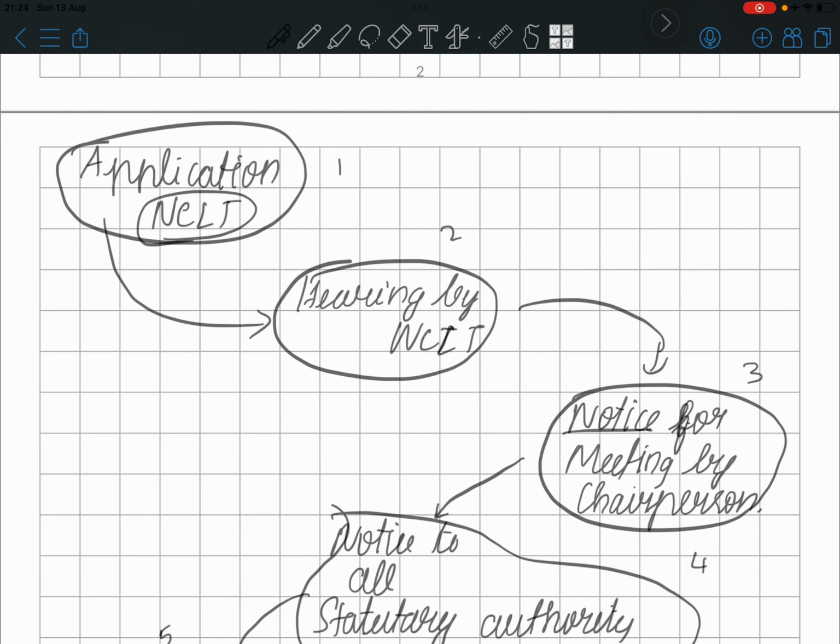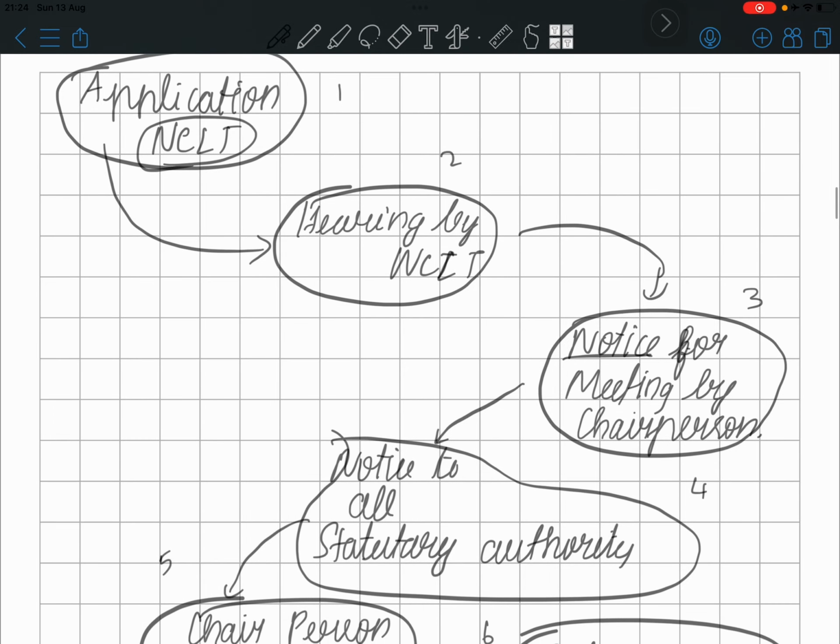As the tribunal has given and made clear, first, which companies can go for these arrangements: majorly listed companies, unlisted companies, even private companies that want to make some changes. They need to approach this way. First, an application is to be made to the NCLT. Who needs to make this application? The shareholder or member, shareholder and member are the same, the company, or the creditors. Creditors means debenture holders. They all can go and make the application.